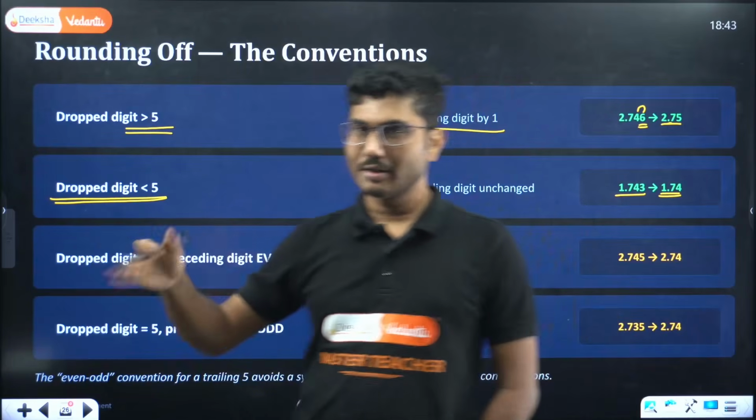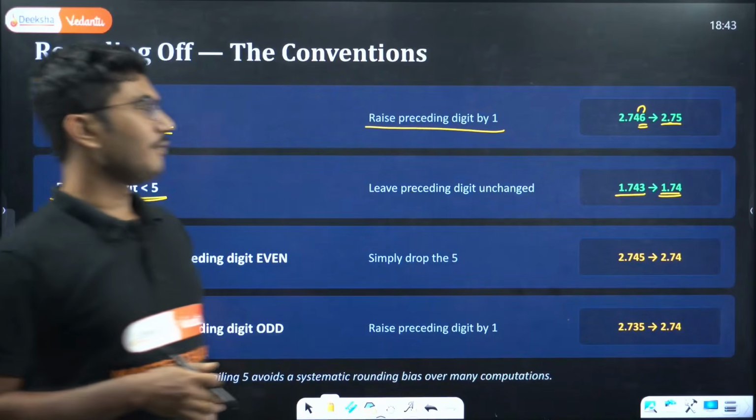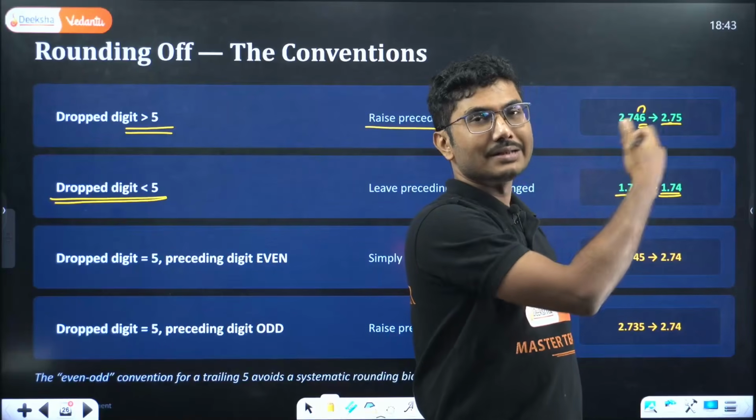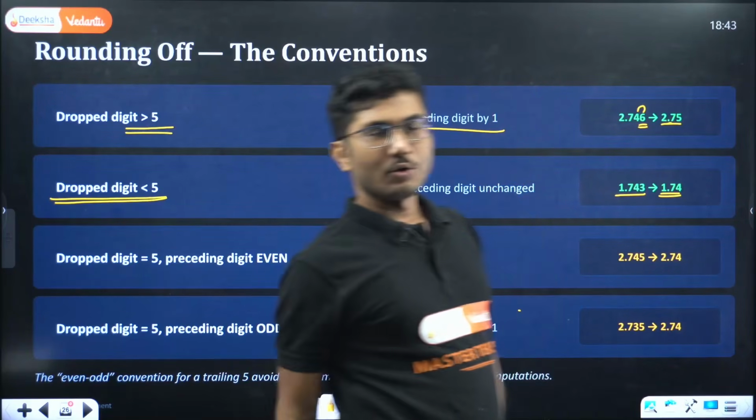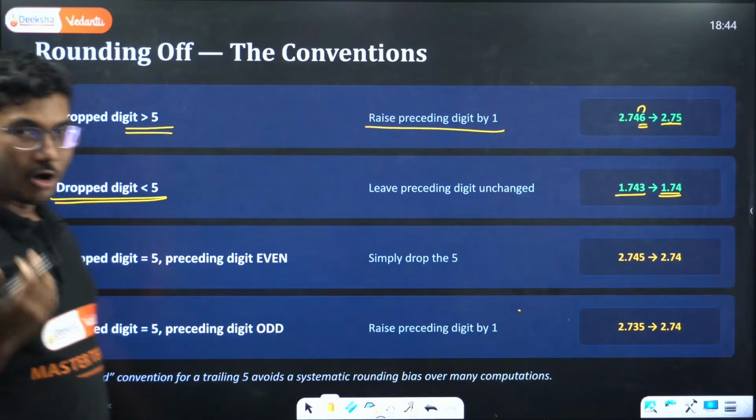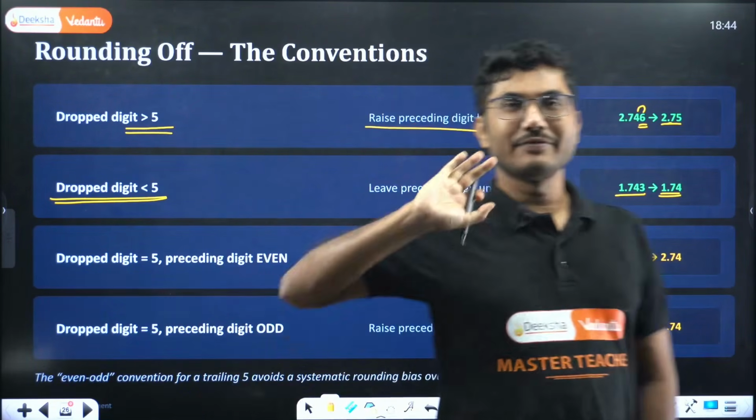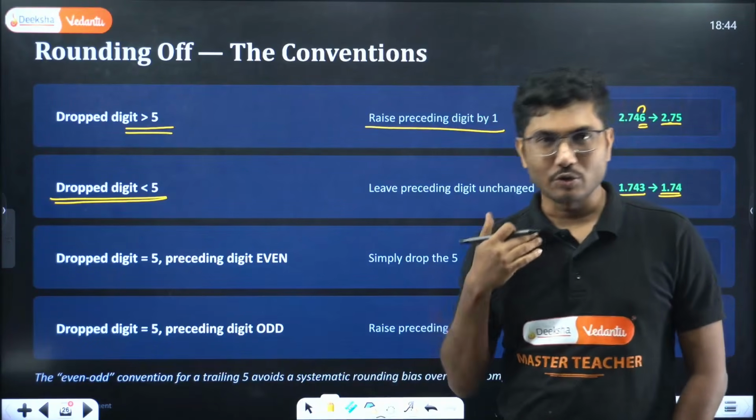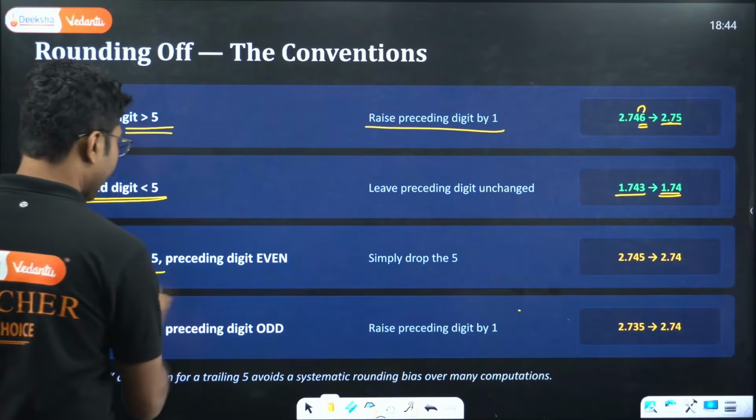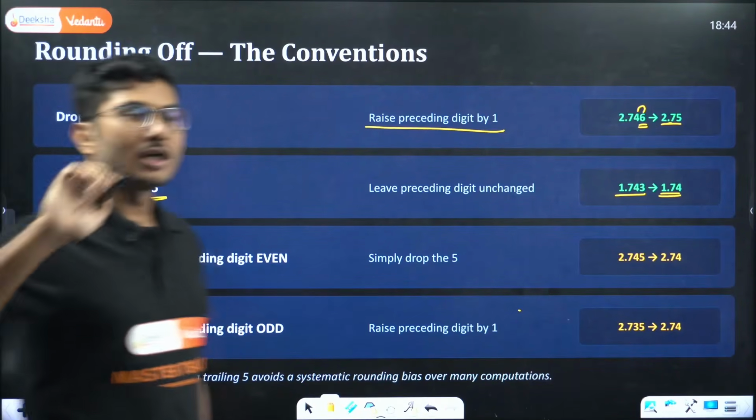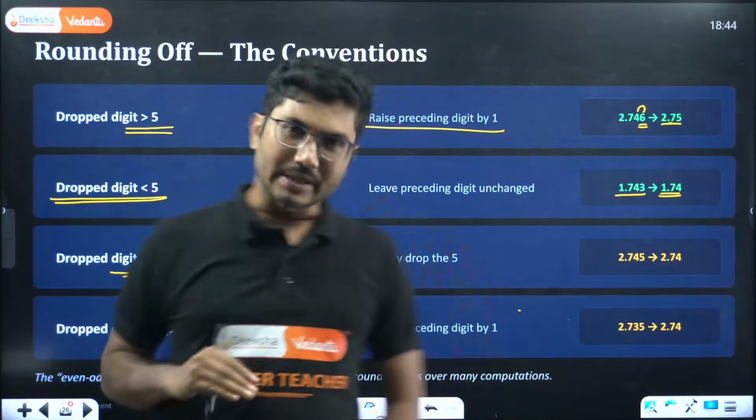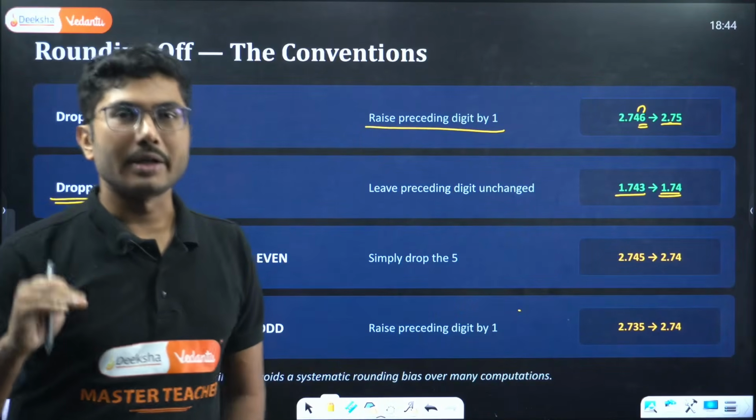Okay, so he is like extra, go away. If the number is more than 5, we add one number back. If the number is less than 5, we say go home, don't come back, tata bye bye, right? Now, if the digit to be dropped is exactly equal to 5, then there is a condition that we need to obey. If the number that we are dropping is exactly equal to 5, then we have to consider two very important things: if the previous number is an even number or an odd number.